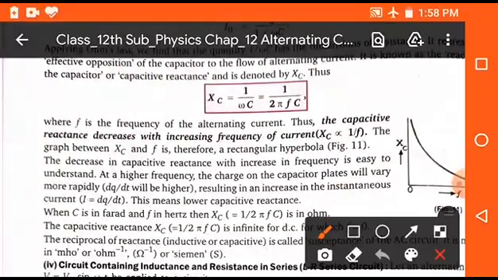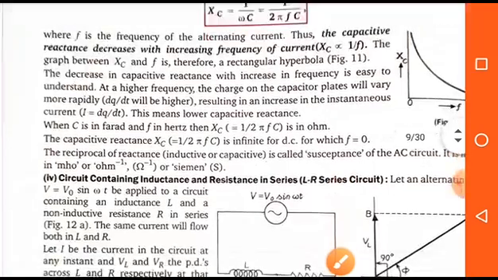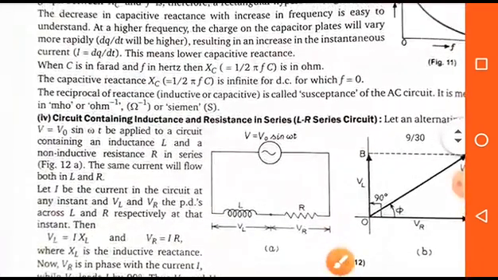So student, the capacitive reactance decreases with increased frequency of the current, and it is reciprocal of the inductive reactance, because in the case of inductive reactance it is directly proportional to the frequency, but here capacitive reactance is inversely proportional to the frequency. That means when the number of turns are increases, then capacitive reactance decreases. Clear? Okay students. Now, the next topic is circuit containing inductance and resistance in series, that means LR circuit.